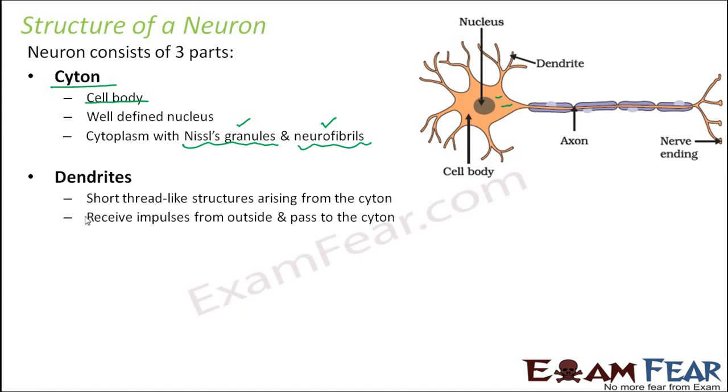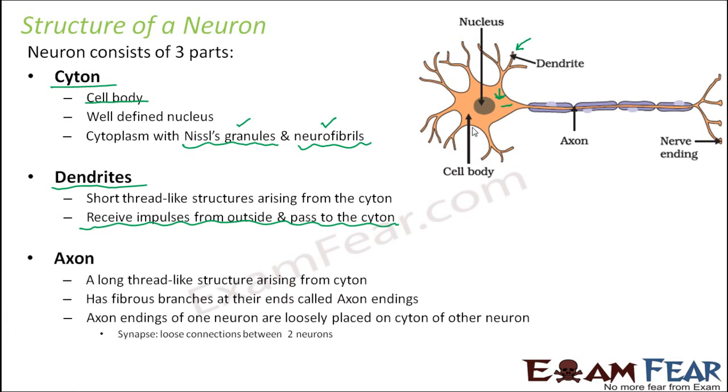The next part is the dendrite. Often the dendrite is not considered a separate structure. Sometimes dendrites are also included in the cell body. But anyway, what are dendrites? They are short thread-like structures arising from the cyton. So from the cell body there is an extension of short hair-like structures. They are called dendrites. What is their function? They receive impulses from outside and pass them to the cyton. So they will receive signals from outside, then pass them to the cyton, that is, to the cell body. So the dendrites are basically the receivers.